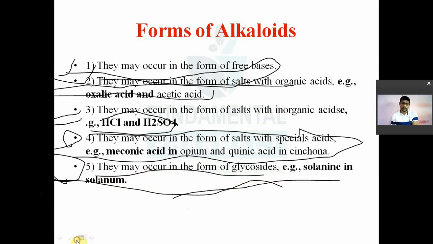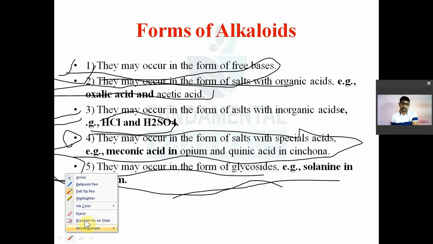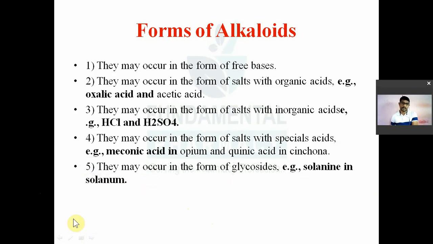This is again an important part, particularly the special acids. Which alkaloids are present in the form of special acids? Sometimes they ask questions in NIPER. Opium alkaloids are present in opium in the form of salt of meconic acid. Ergot alkaloids are present in the form of lysergic acid derivatives. Quinic acid is for the quinine alkaloids in cinchona. Remember this.